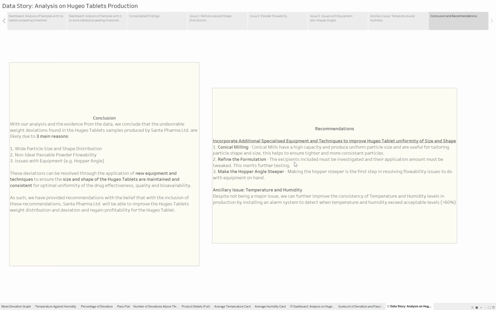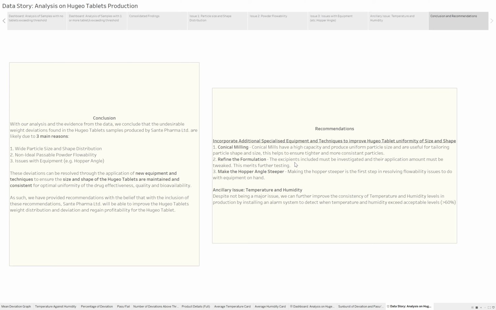It depends on the kind of excipients required, because every tablet comes with its own different requirements. So some excipients are not possible with this tablet, but that's up for the formulation side. The focus here is more on tweaking the amount of it as opposed to the excipient itself. So just the amount as of now. But again, it merits further testing. We cannot say for sure that this is 100% the issue, but we can say that this is an approach towards resolving it.